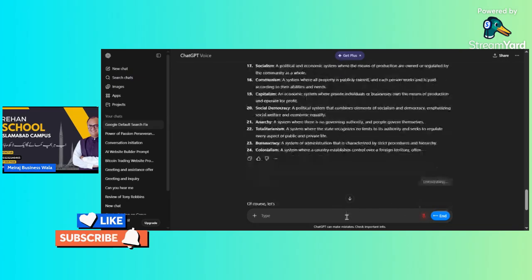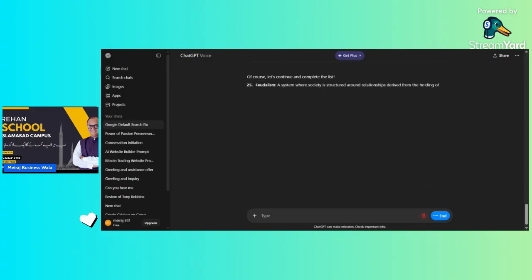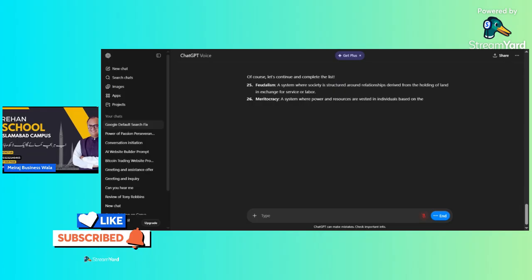Of course, let's continue and complete the list. 25. Feudalism, a system where society is structured around relationships derived from the holding of land in exchange for service or labor. 26. Meritocracy, a system where power and resources are vested in individuals based on their abilities and talents.